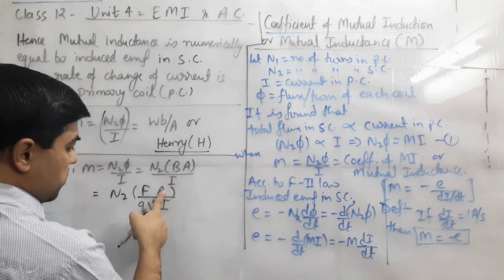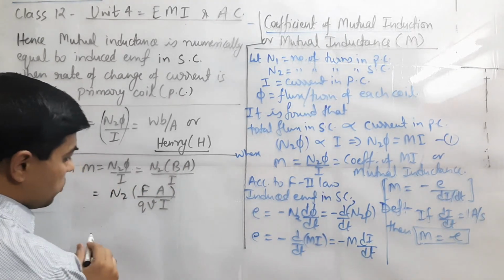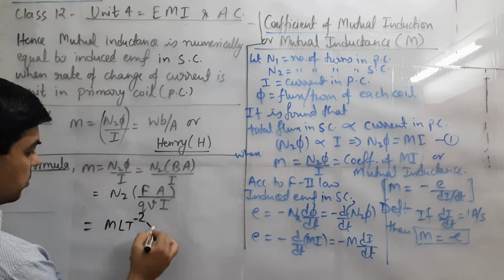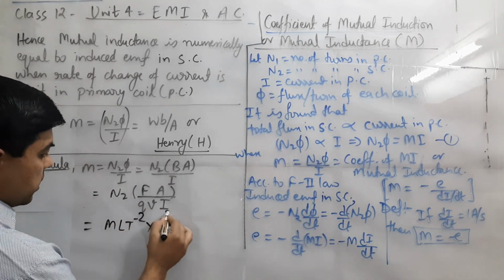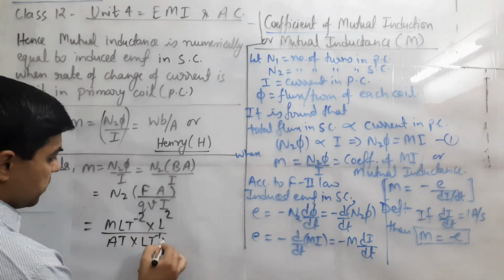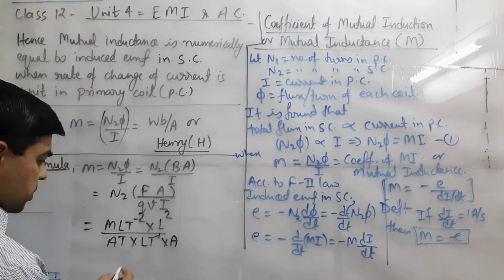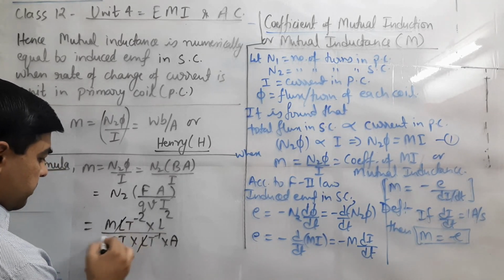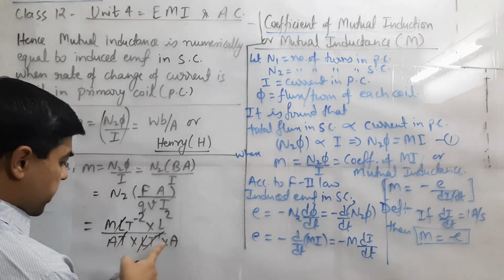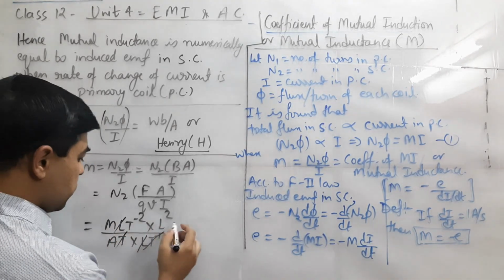Removing N2 because it has no dimension, for force we have MLT minus 2, for area it is L2, for charge it is AT, for velocity LT minus 1, and for current A. Adjusting the expression, L and L cancel, T minus 1 and T also cancel, and A and A becomes A2 in the denominator.